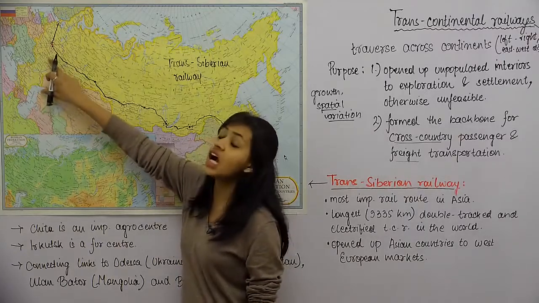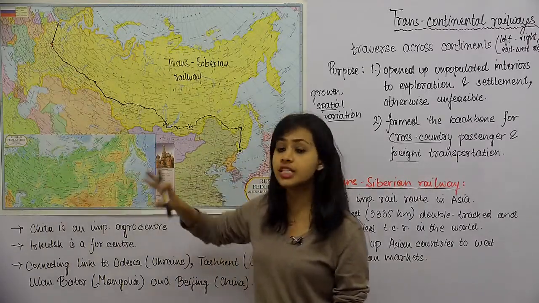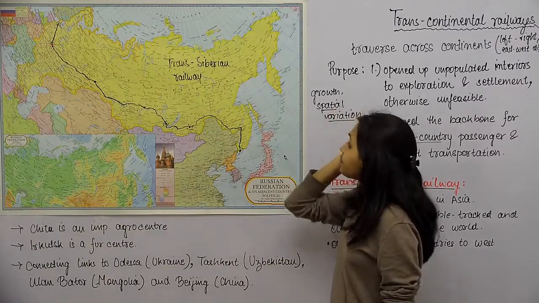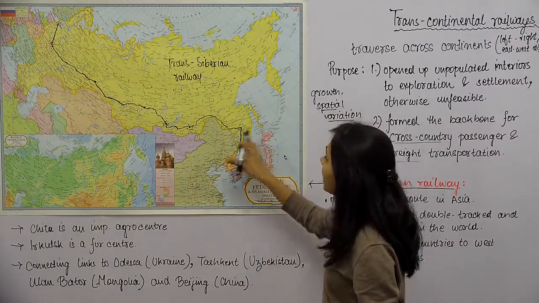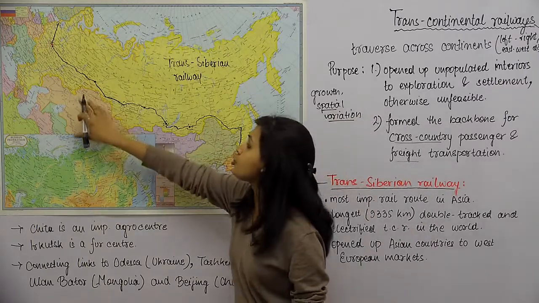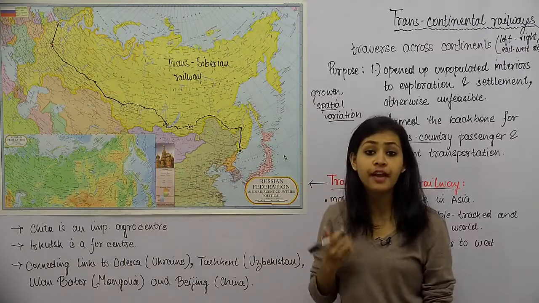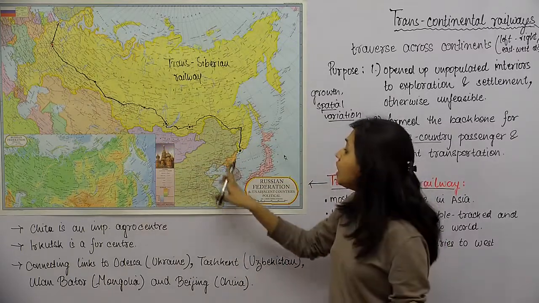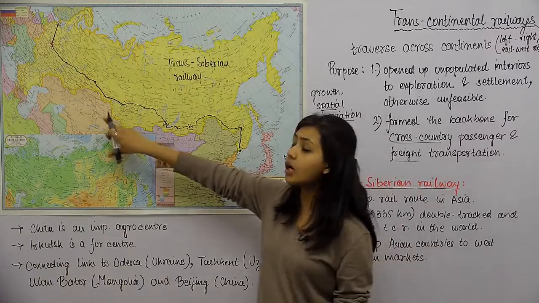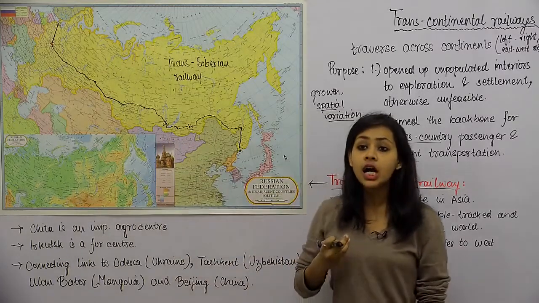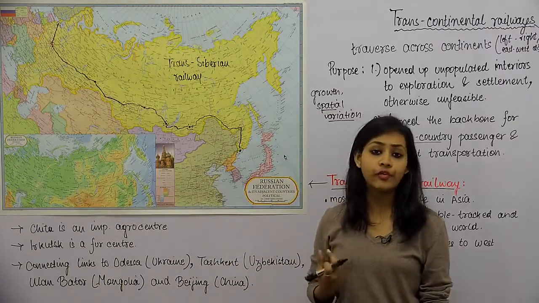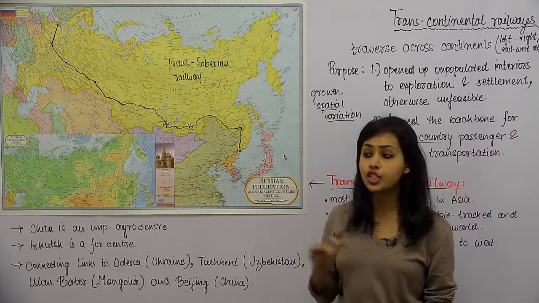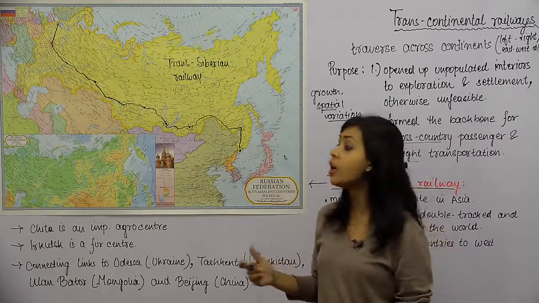सो अगेन दिस इज अनदर इम्पोर्टेंट सेंटर बिकॉज इट्स द कैपिटल ऑफ रशिया. तो हम पढ़ेंगे इनमें से कुछ कुछ के बारे में, बट it's very mandatory that you learn these stations whatever comes in between of every transcontinental railway line that we're going to study. आपको stations जो है बीच बीच के वो याद रखने हैं.